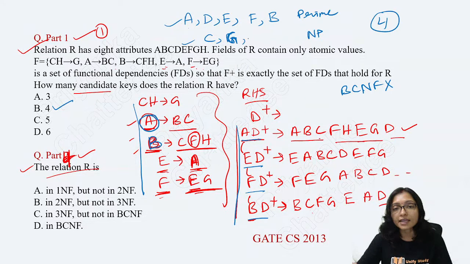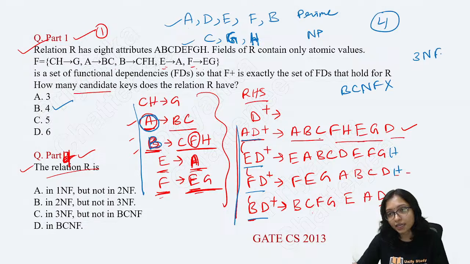Right? H is also the candidate key. Yes, H is also the candidate key. Here also H is coming, here also H is coming. Yes, H is also my non-prime attribute. So it is not in BCNF.